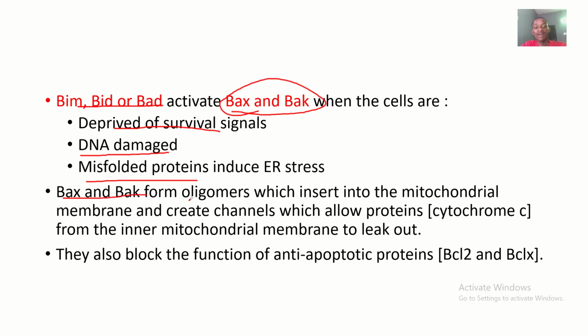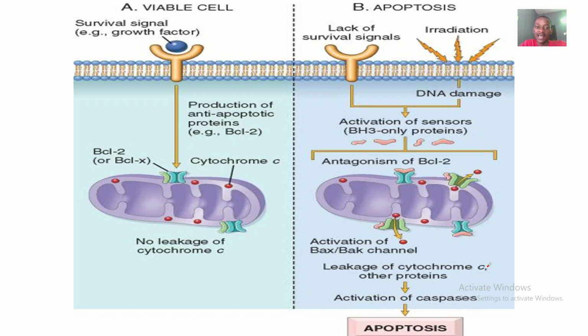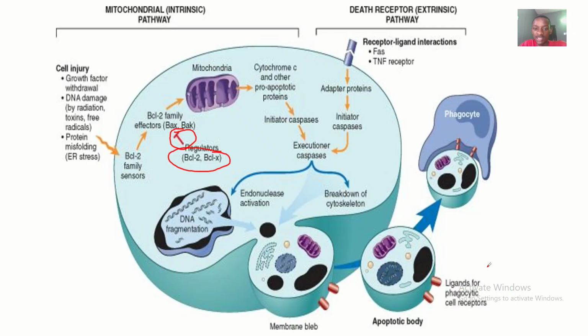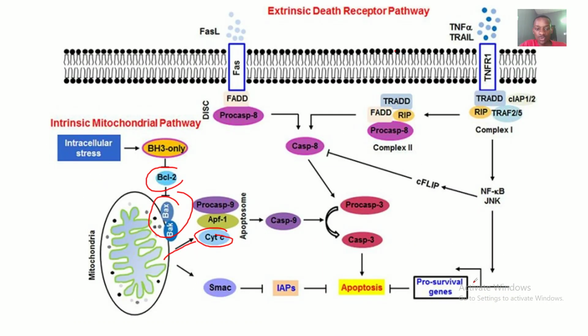So BAX and BAK form oligomers which insert into the mitochondrial membrane, and this creates channels which allow proteins like cytochrome C from the inner mitochondrial membrane to leak out. I told you we'd be looking at the mechanism of this pathway. They also block the function of the proteins that are against apoptosis, the anti-apoptotic proteins, BCL2, BCLX, and here also MCL1. This is basically how this pathway is coordinated.